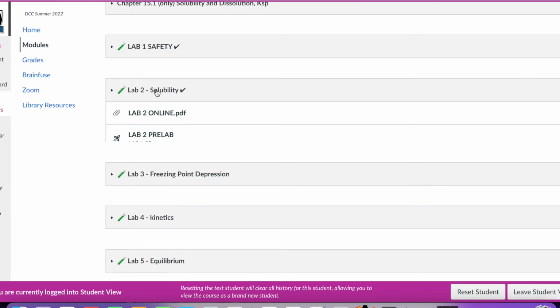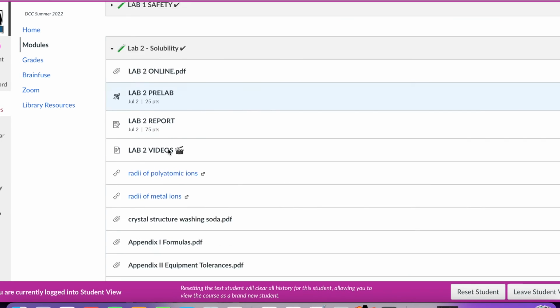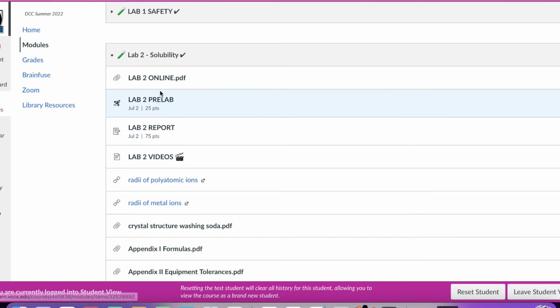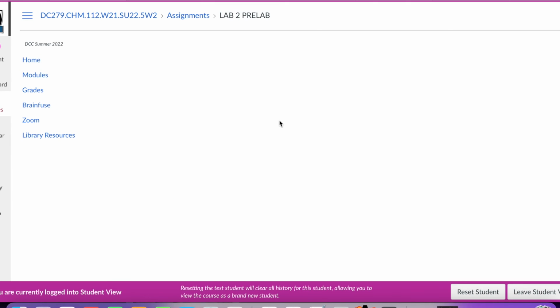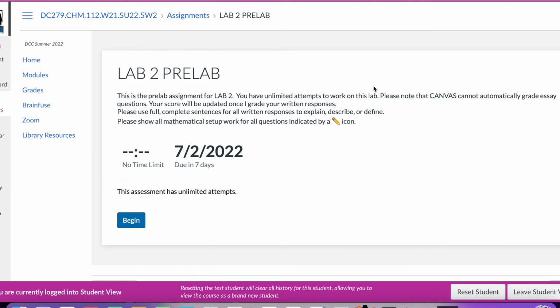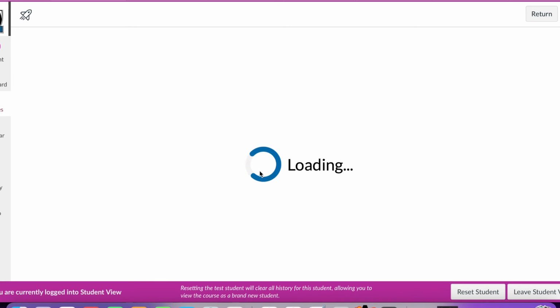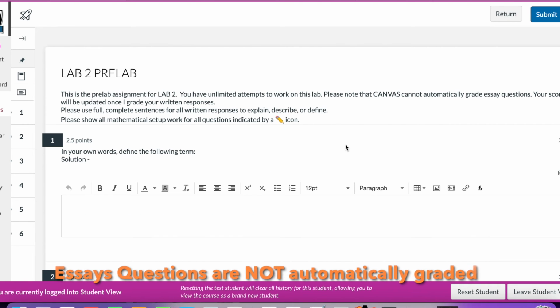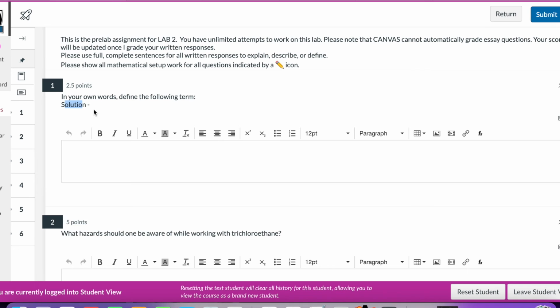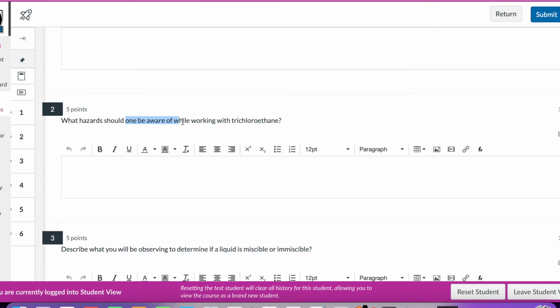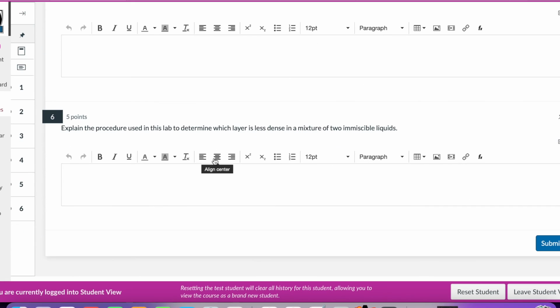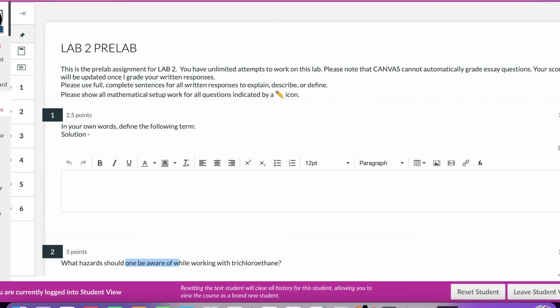Each lab has normally a pre-lab, okay, and a report. A pre-lab might be like a quiz kind of format where you have to answer some questions. There's an unlimited amount of time, and you can do this as many times as you want. Some questions just ask you what color, what happens, or define this term, or what happens with this, or whatever. Okay, and you click submit, and that's called the pre-lab.